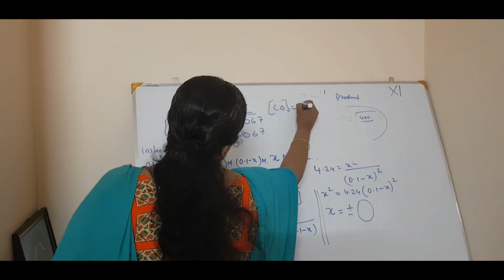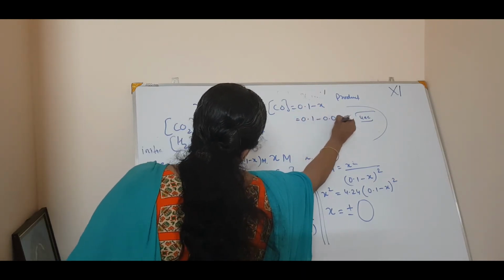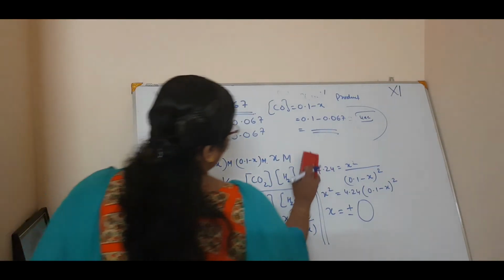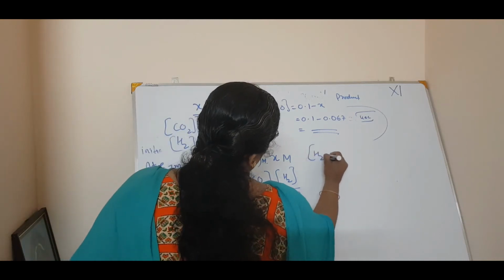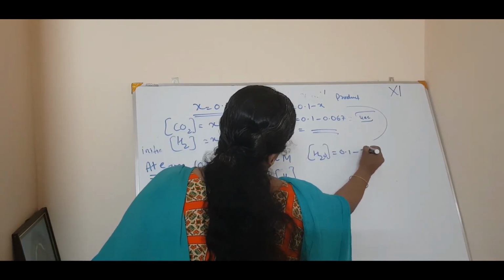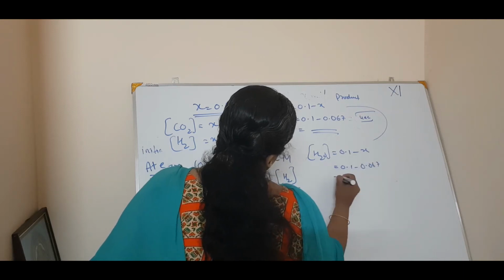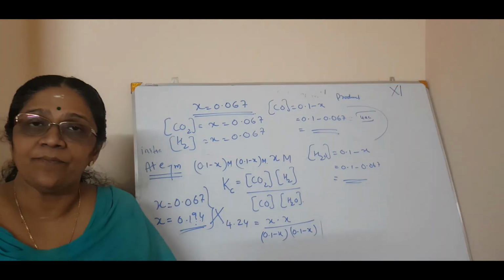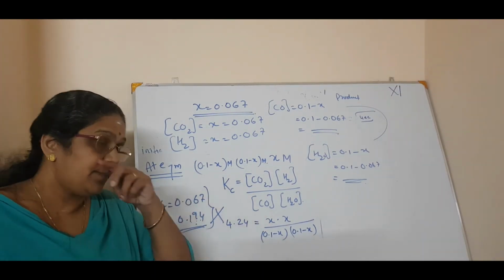Now what is the concentration of CO? Concentration of CO is 0.1 minus x. So what is 0.1 minus 0.067? And the last is the concentration of water. Concentration of water is also 0.1 minus x. So 0.1 minus 0.067. This is how we get the concentrations of everything. So this is how you will do the problem.